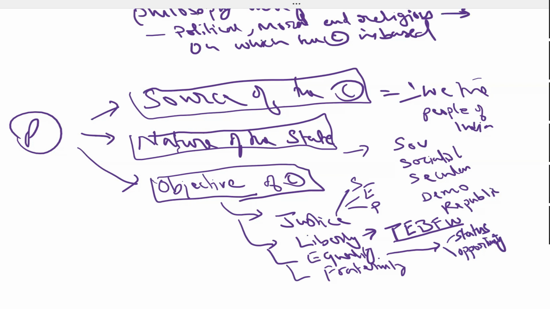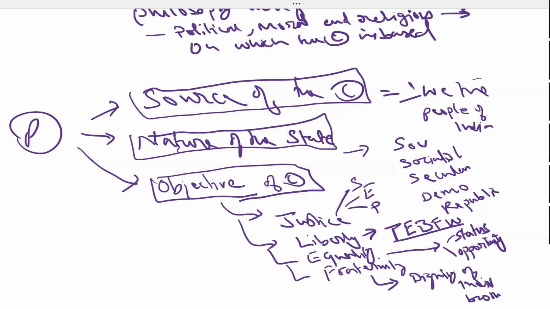Right? And to promote among them all what? Fraternity. Why fraternity? Because if there is brotherhood, it declares fraternity, which assures the dignity of the individual. Yes or no? It ensures the dignity of the individual through brotherhood.